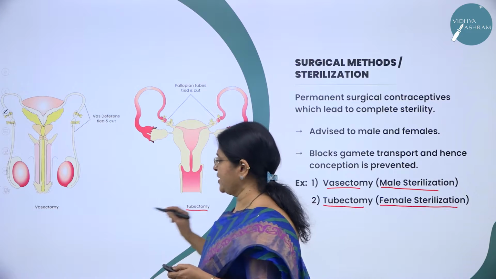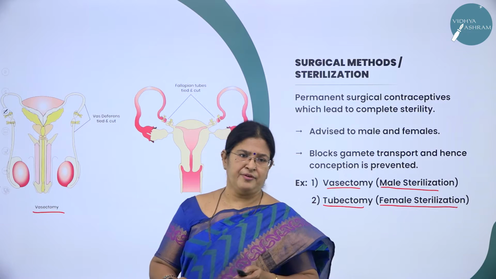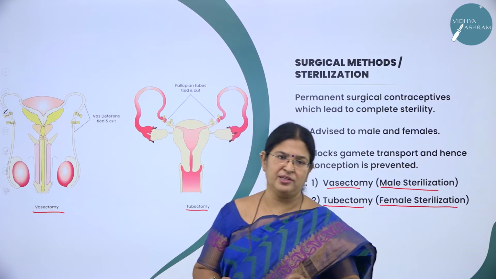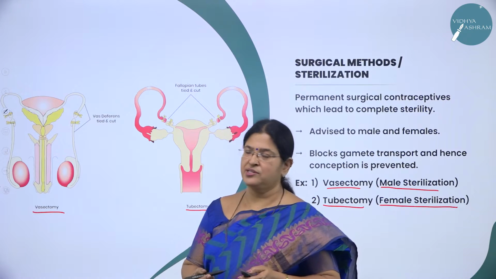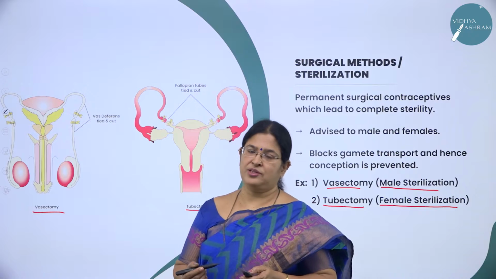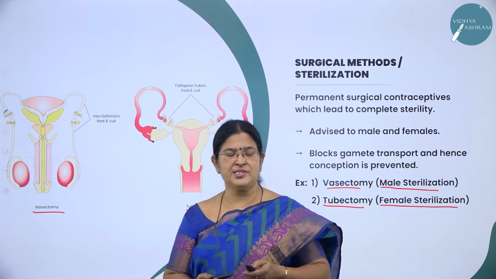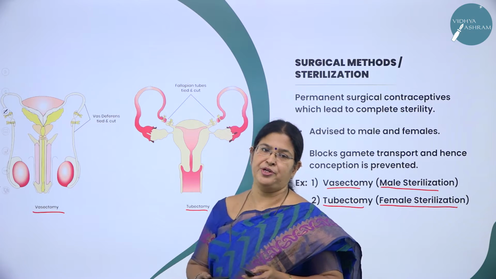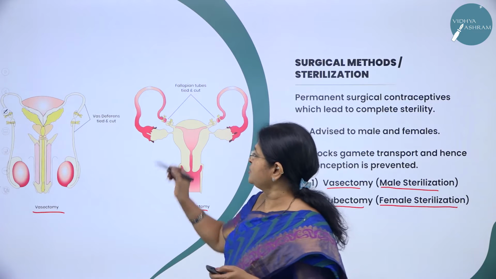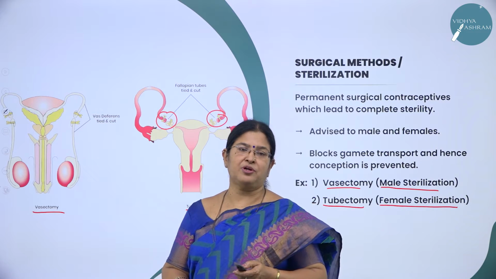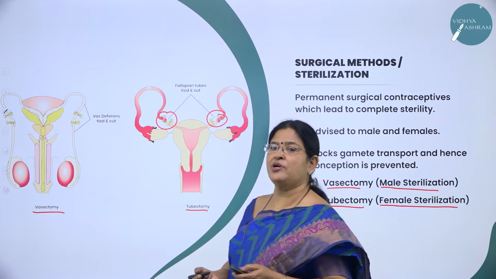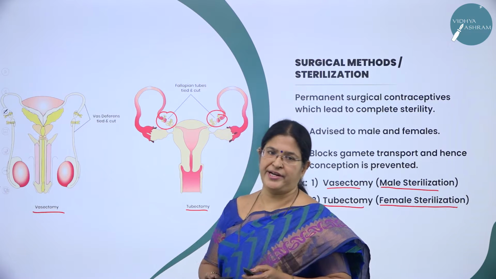So what is tubectomy? As I said, tubectomy is a female sterilization which is done in the females, and it is performed through general anesthesia, where a small incision is made in the body wall and through which each of the fallopian tubes is cut and sealed. So in this method, what is done? The transport of ovum is prevented. So unwanted pregnancy can be avoided, right.